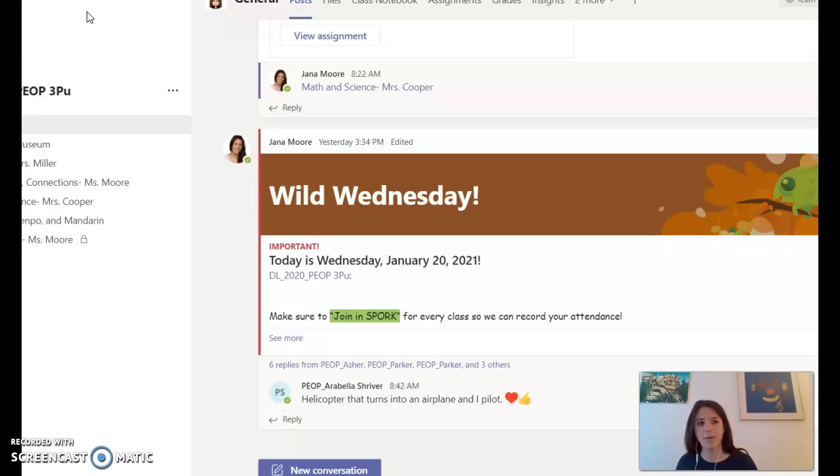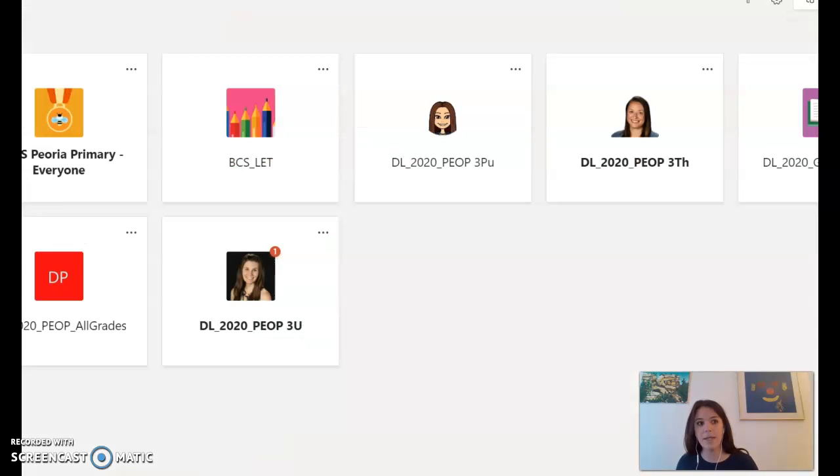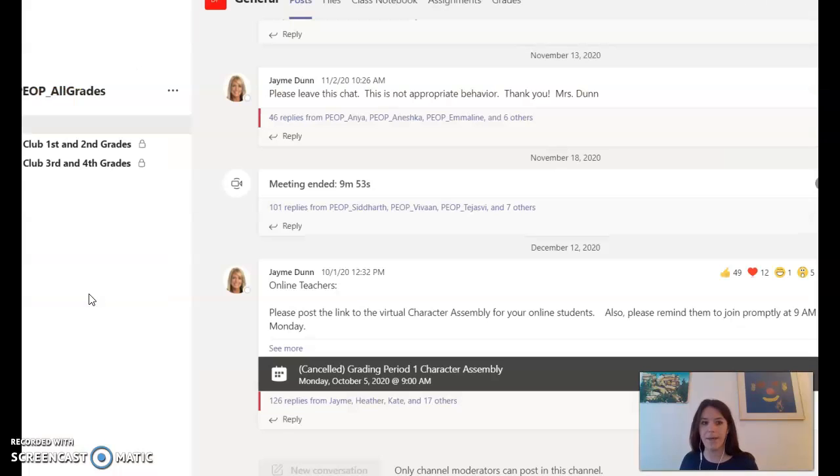up in the upper left-hand corner, I'm going to click All teams. It's going to take me back to this page right here, which is going to say Teams in the upper left-hand corner. I'm now going to select DL 2020 PEOP all grades. That's going to be my club channel. None of my information about my clubs is going to be posted under my element. I need to go to the all grades. It's going to be the red square that's going to say DP in it. I'm going to click on that.